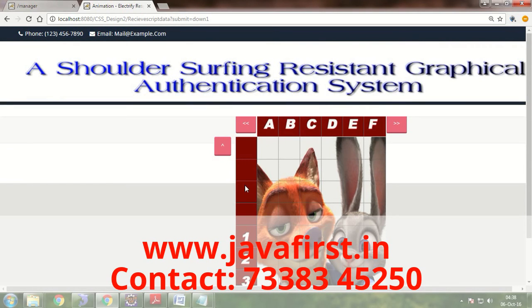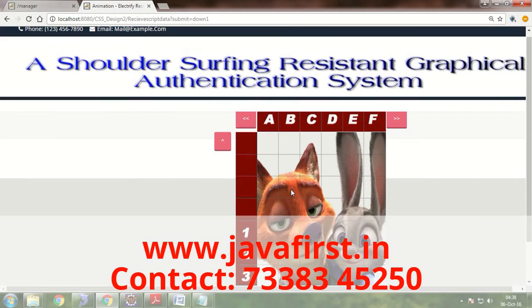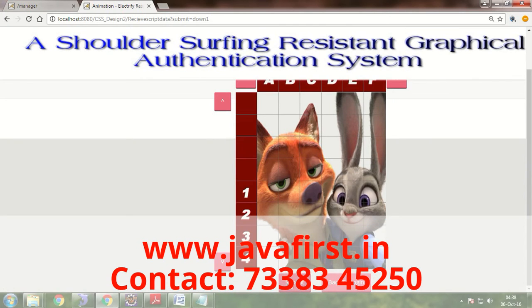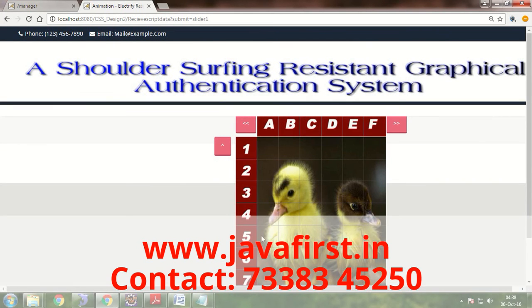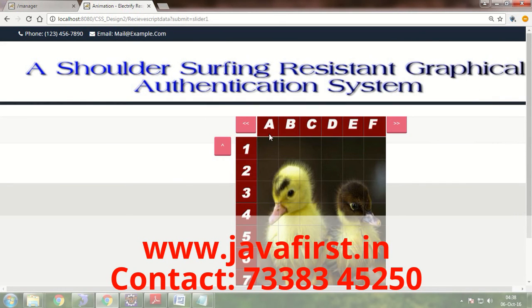Now for the second image, B should be in the 2nd position and 5 should be in the 2nd position.